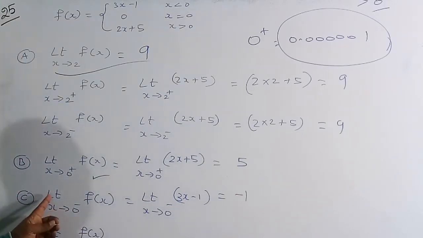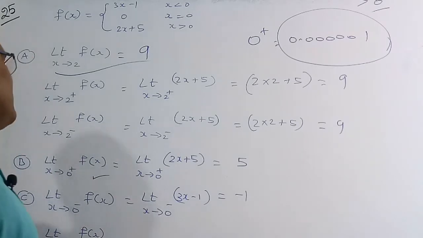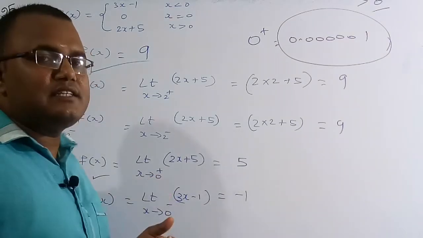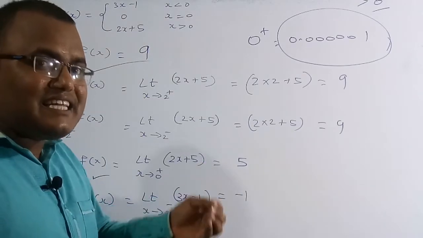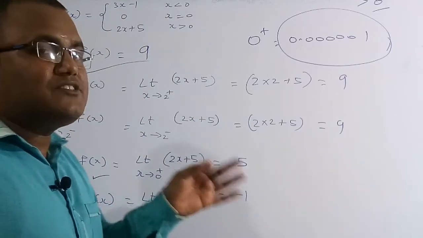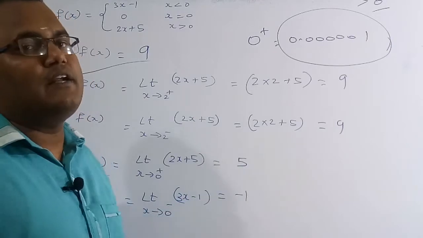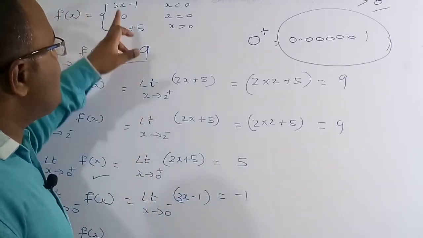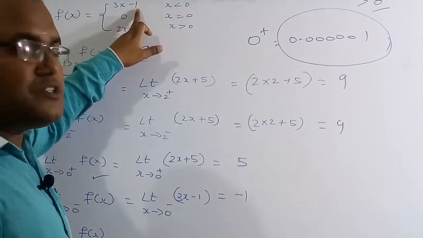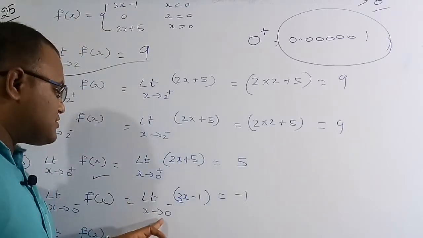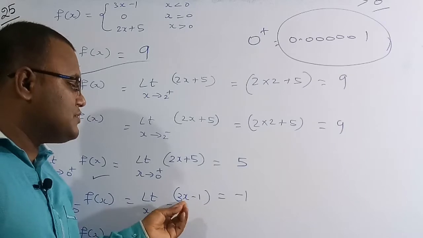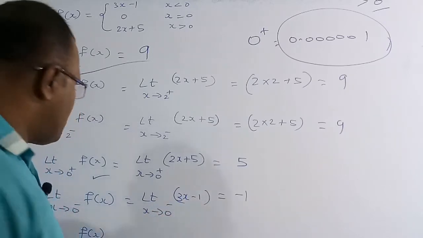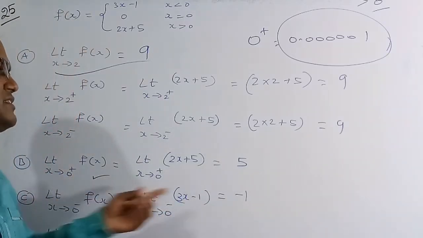For the C part, we need to find the limit x tends to 0 minus of f of x. 0 minus means lesser than 0, nearly minus 0.00001. Since it is less than 0, the function defined is 3x minus 1. So limit x tends to 0 minus of 3x minus 1: in place of x substitute 0, so 0 minus 1 is minus 1. Therefore limit x tends to 0 minus of f of x is minus 1.